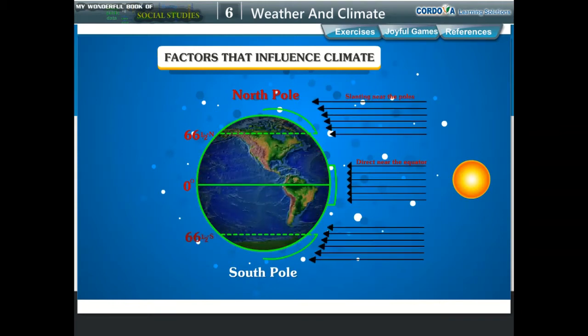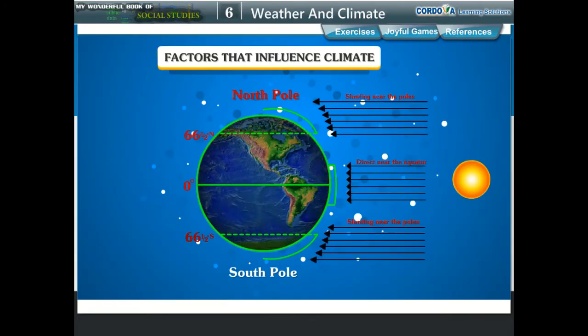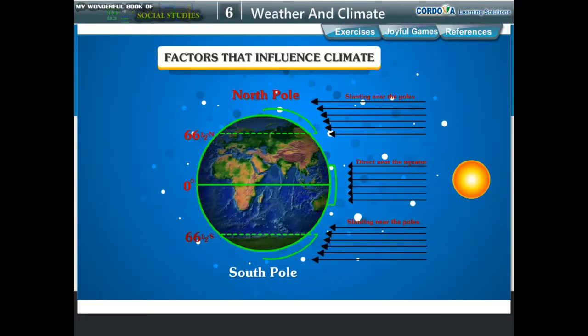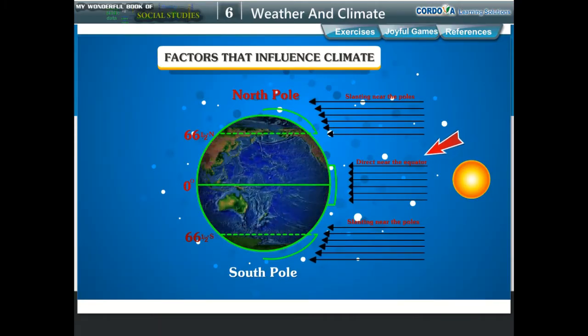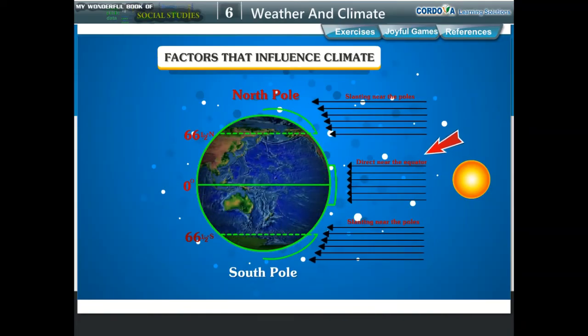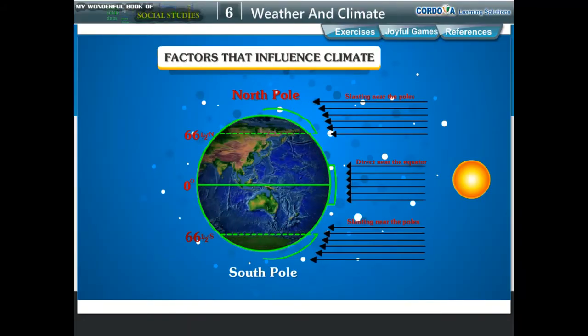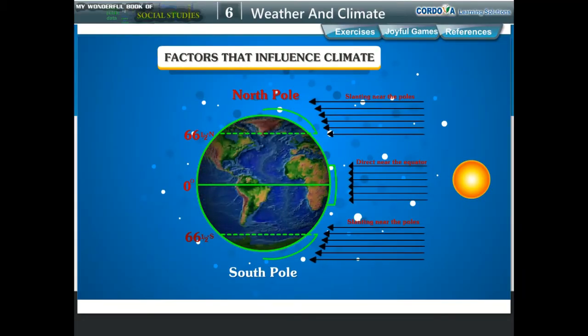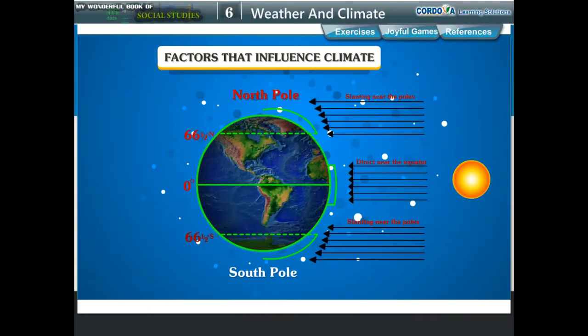Slanting rays of the sun have to travel a distance and hence lose most of their heat, as compared to direct rays that travel a shorter distance and hence retain most of their heat. So, the closer a place is to the equator, the hotter is its climate. The closer a place is to the poles, the colder is its climate.